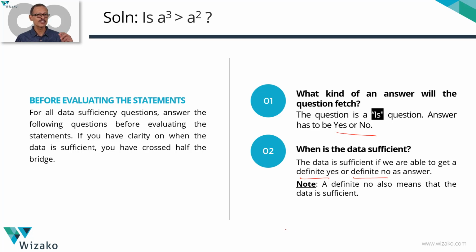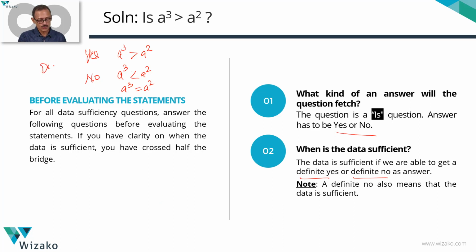So let's spend half a minute on when the answer is yes. The answer to the question is yes when a cube is greater than a square. When is the answer no? The answer is no for 2 possibilities: a cube is less than a square, and the possibility that a cube is equal to a square. Don't forget this equal-to possibility for a no. So no has 2 possibilities, yes has 1 possibility.